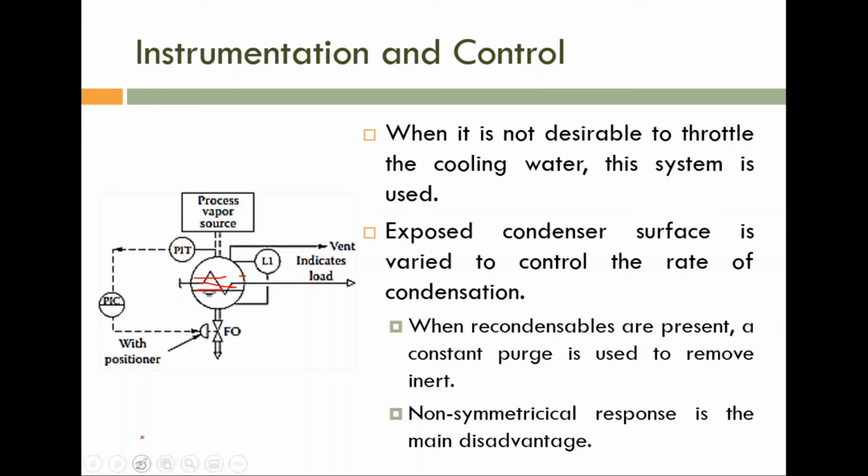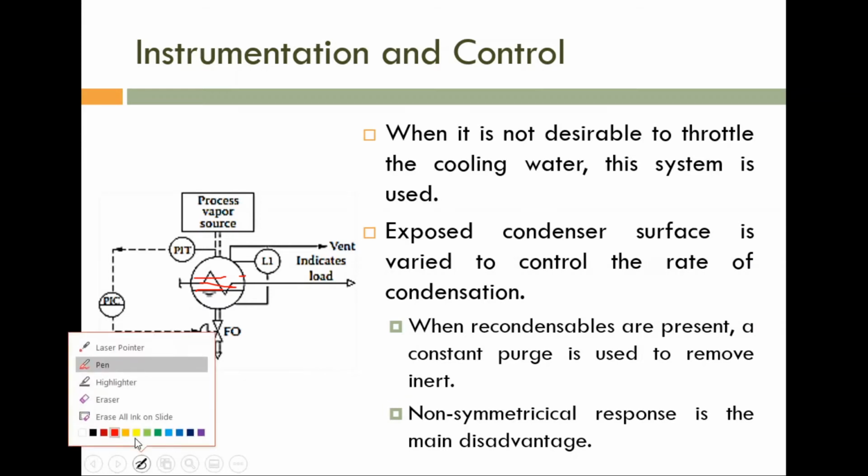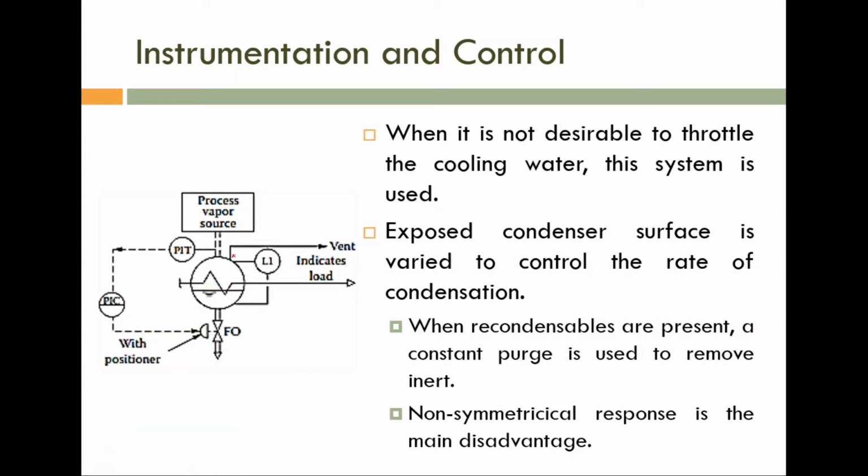So once again I am repeating. Here, with respect to the pressure measurement, the PIC is manipulating this control valve. So my question is, if you are closing this control valve, what is happening? The liquid level above this control valve will increase. Why? Because the condensation rate is constant.